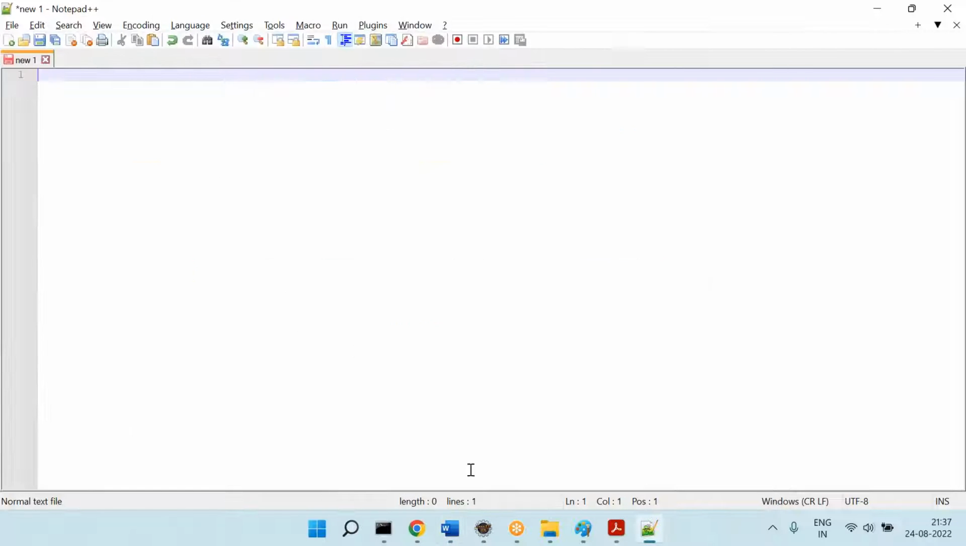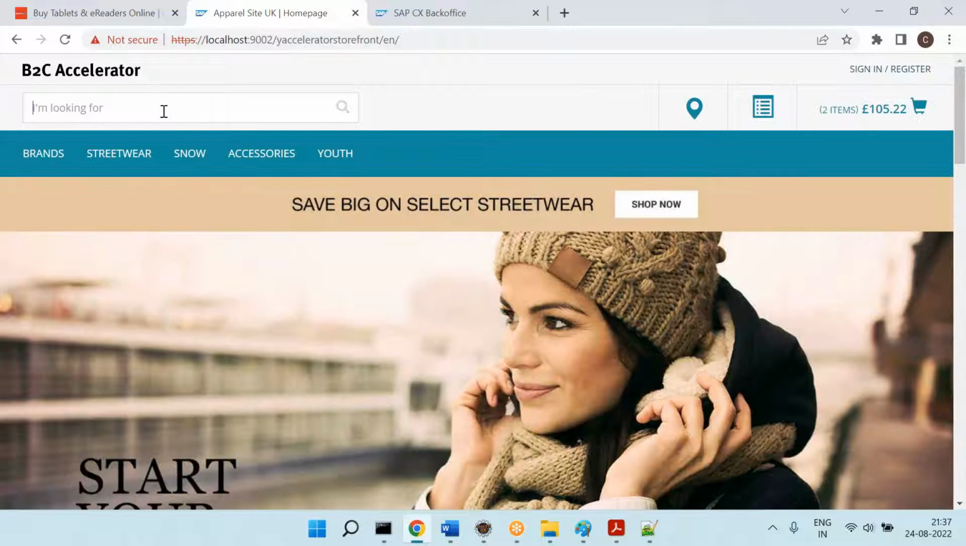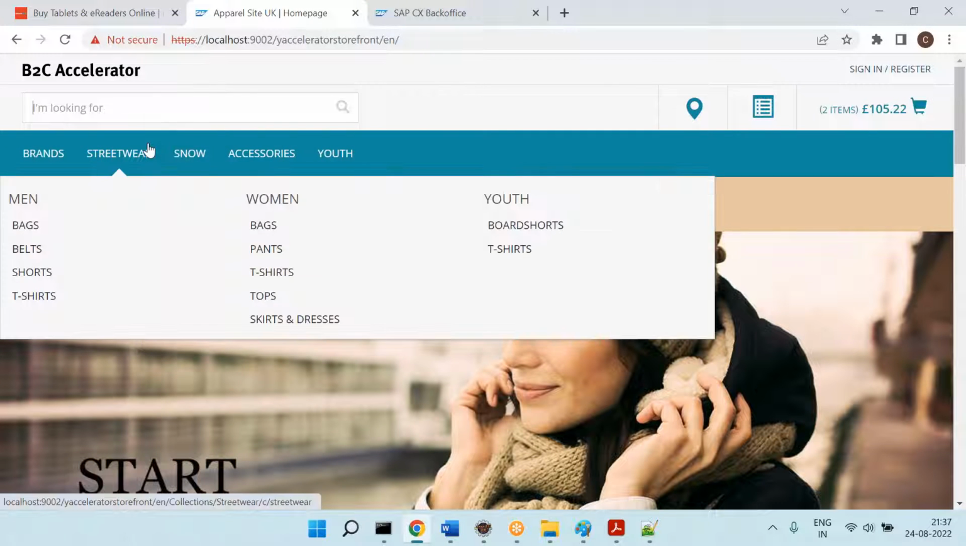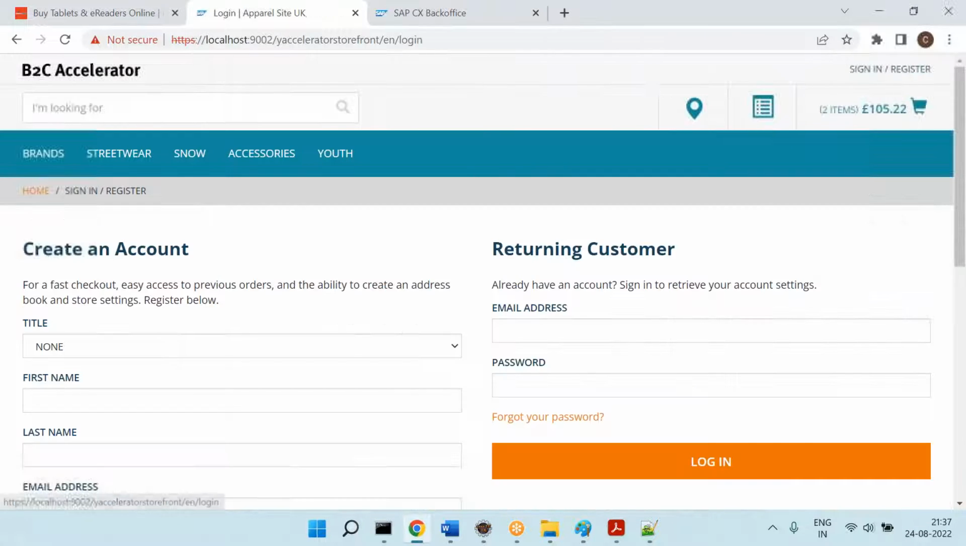Then next, let's come back here again. Now I am on the home page. We have seen the search, we have seen the navigation. Then what else can we do? I can click on this sign in register. Okay, this is another page. This is called the sign in page, registration page, or login page.